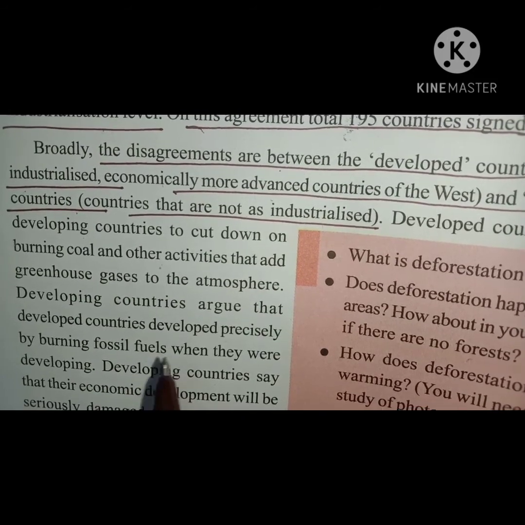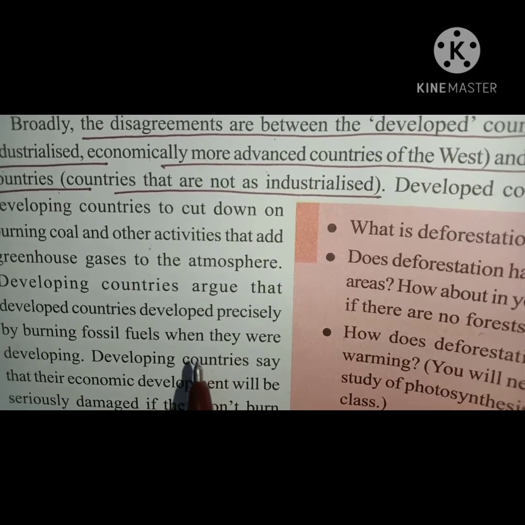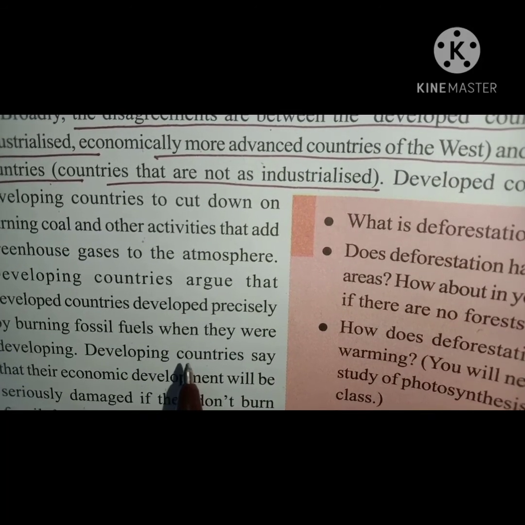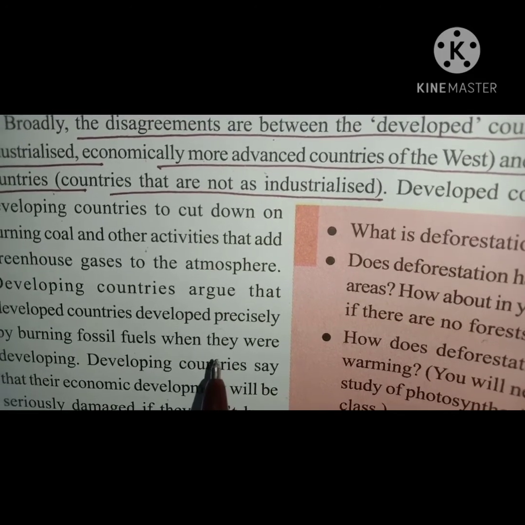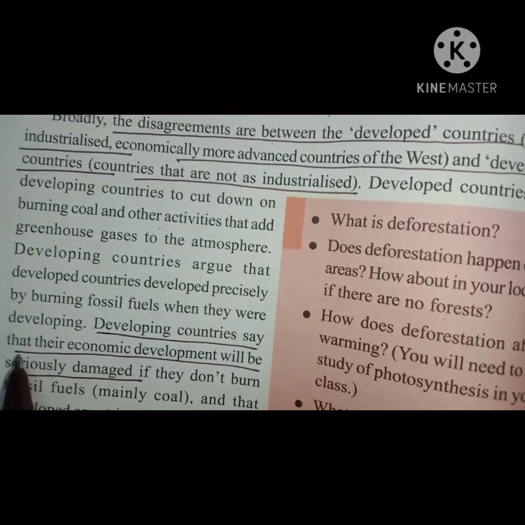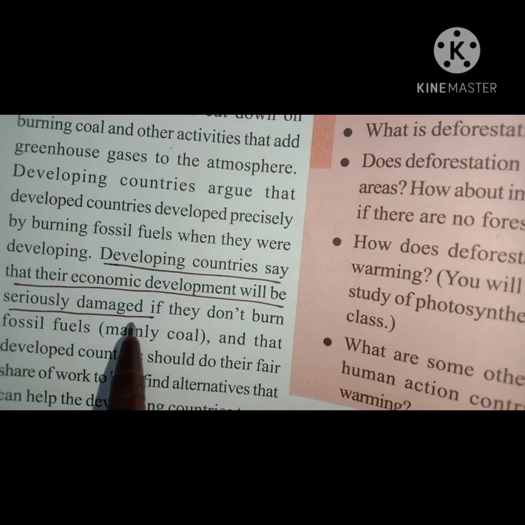Developed countries emitted more amounts of carbon into the atmosphere. They are saying they could not cut down their carbon emissions, as their economic development will be seriously damaged.